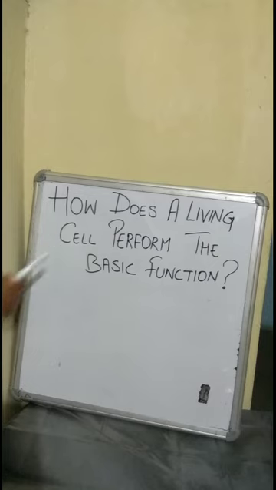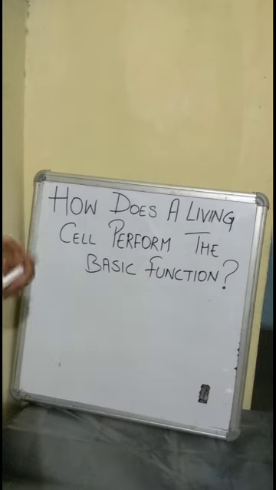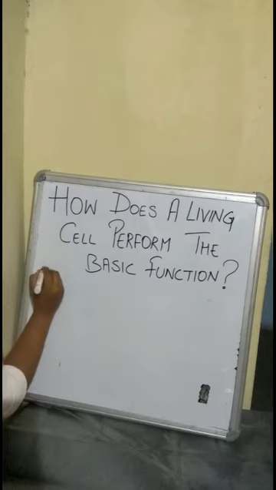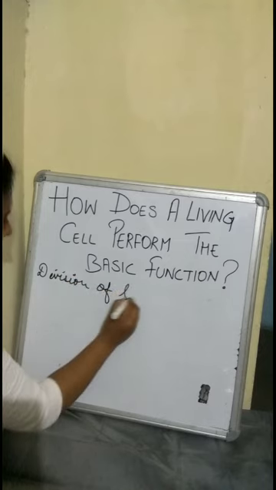Now we are going to discuss how a living cell performs the basic functions. Basic functions like acquiring food and converting it into energy, or synthesizing some proteins or enzymes. These are a few basic functions performed by the living cell. So every organism has the capacity to perform some specific function. In a multicellular organism, there is a division of labor. What is there? Division of labor.